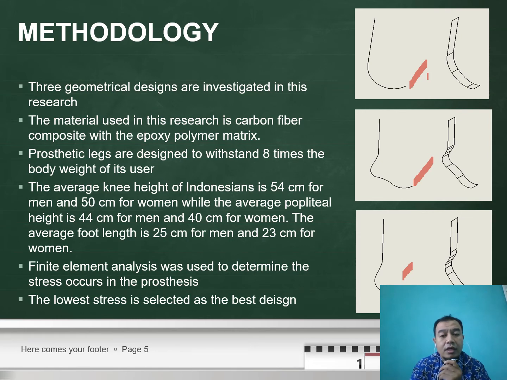This is the Indonesian anthropometry for knee, and then we use the finite element analysis to study which of these three designs is the best, and we choose the best design based on the lowest stress of the first, second, and third design.